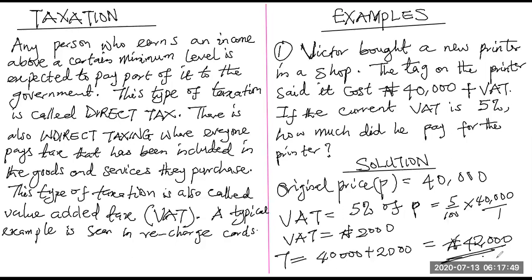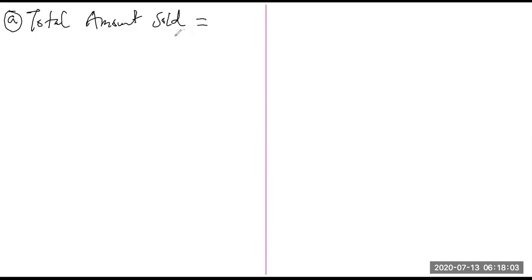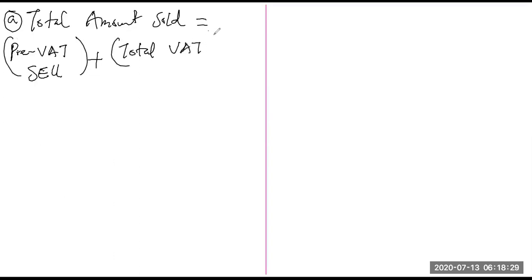Now when they sold a total VAT of 840,000 with a total original amount, the total sold is going to give us pre-VAT sales plus total VAT.